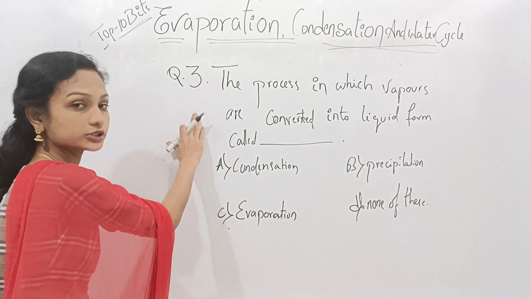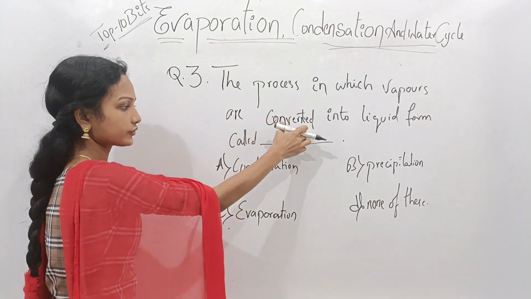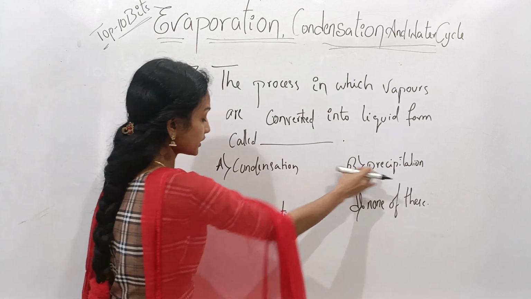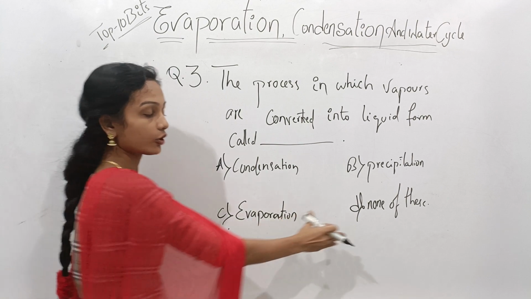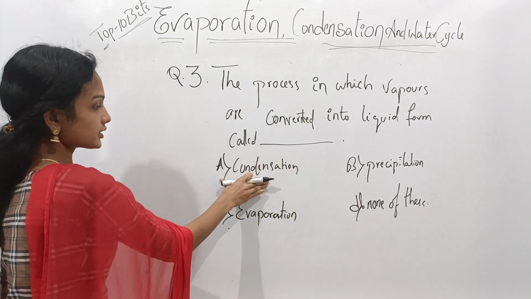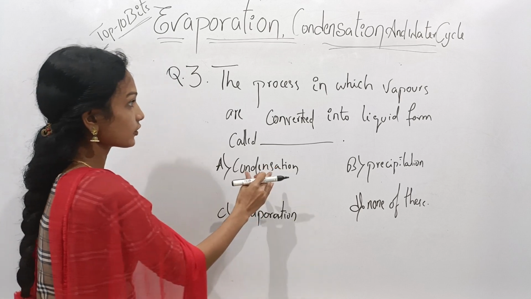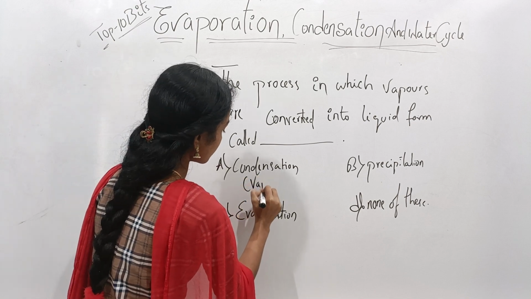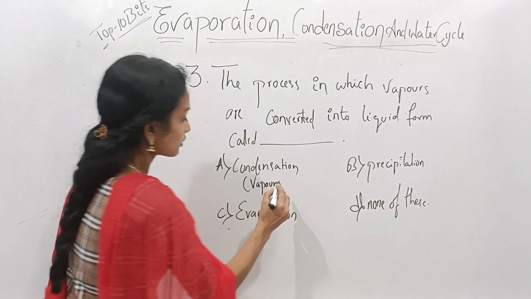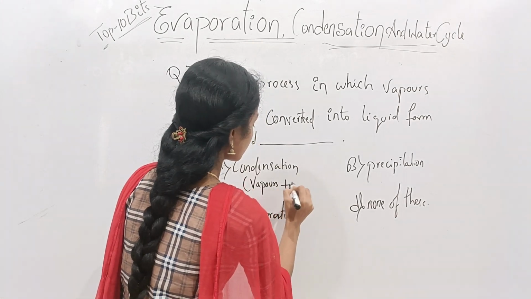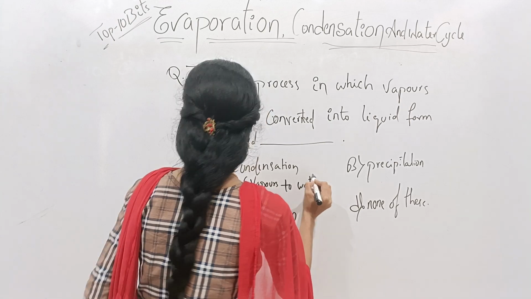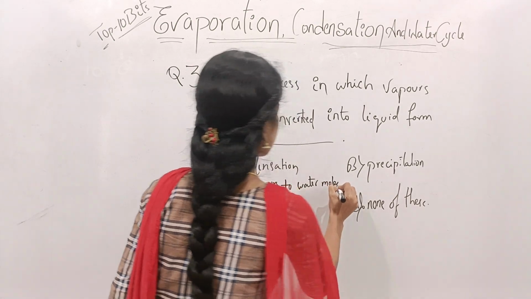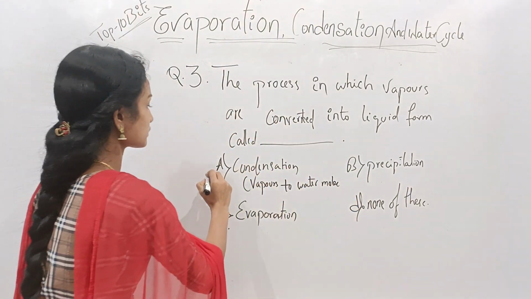Here the given question is: the process in which vapors are converted into liquid form is called what? Option A is condensation, option B is precipitation, option C is evaporation and option D is none of this. Condensation means the process in which vapors are converted into water molecules is known as condensation. So option A is the correct option.